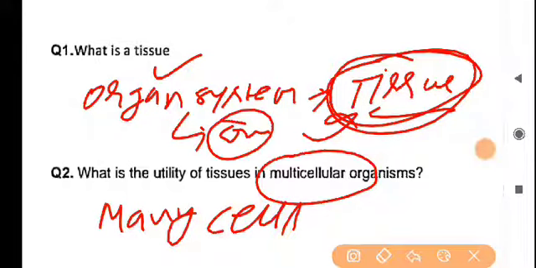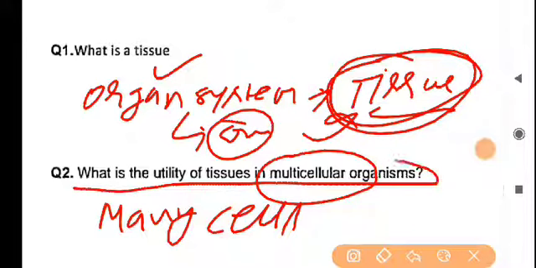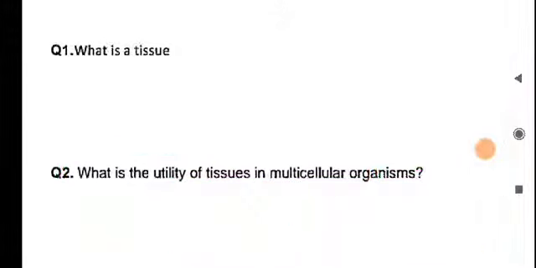So the main utility of tissue in multicellular organisms is to develop the structural organization of organs as well as the organ system. According to this video lecture, you have to write the answer to this question. This may be asked in the examination. The multicellular organisms share a well developed organization for their organs as well as the organ system. Now back to the next question.